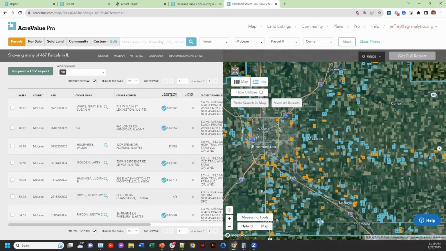Now, there are many, many use cases on AcreValue, like I mentioned earlier. We only have time for a couple of them here. We've covered a few of the main use cases, primarily finding land values on AcreValue, as well as figuring out who the owners of a property are and how to get in touch with them. There are many other use cases, so let's make sure to explain how to get started on AcreValue. And if you have a specific goal or use case in mind that you want to achieve, let us know in the Q&A section or send me an email and I'd be happy to walk you through it as well.